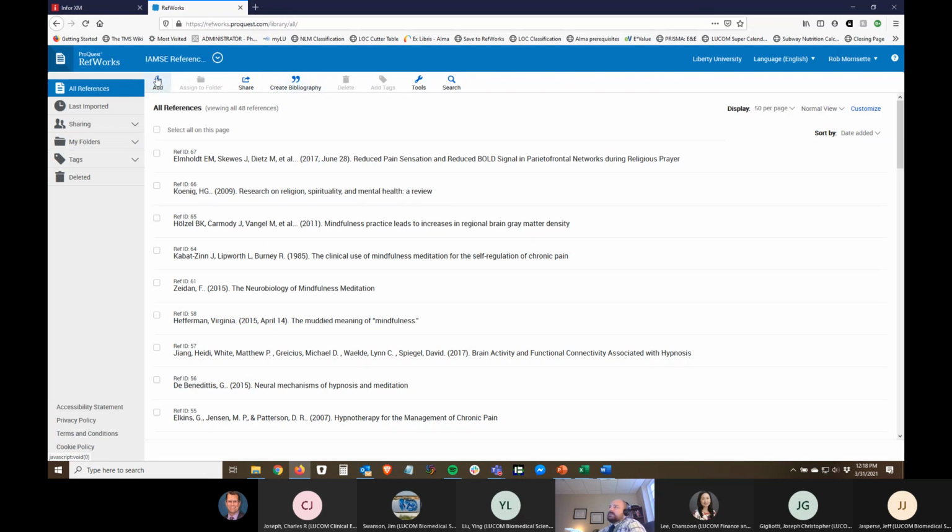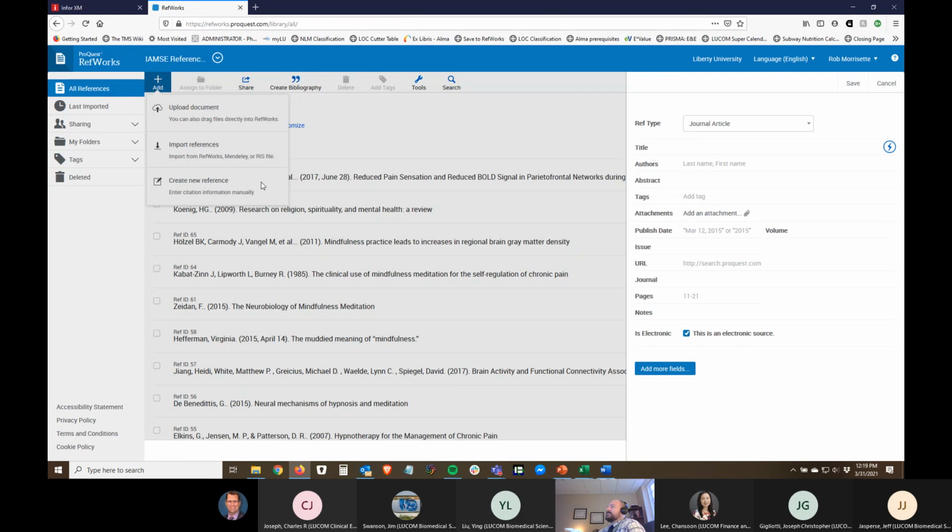You can use this plus add button to upload if you've downloaded a citation file from PubMed or some other database that you're using. You can upload that document here. You can import your citations from Mendeley or an RIS file like you might get from ClinicalKey, or you can create a new reference manually.